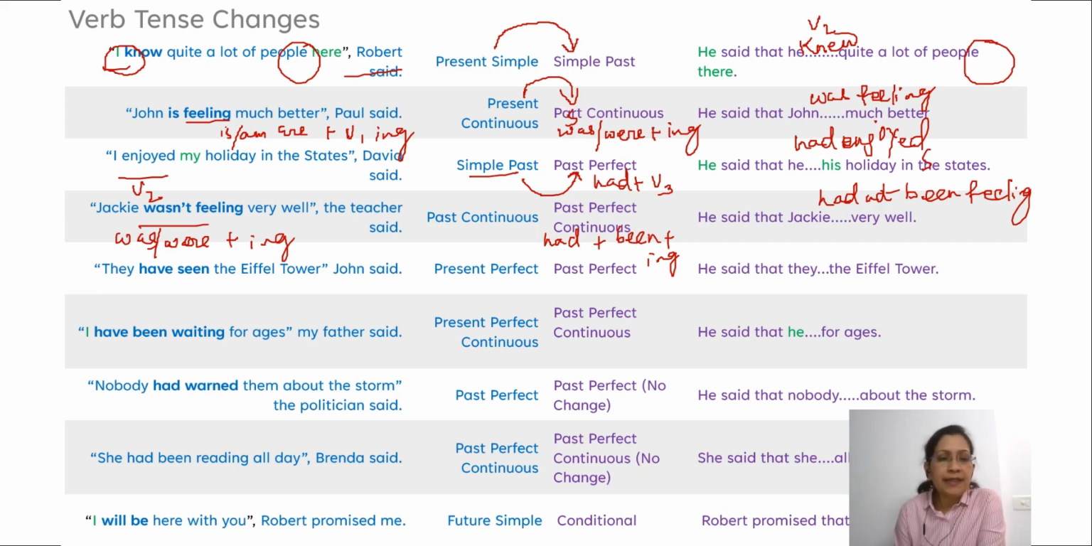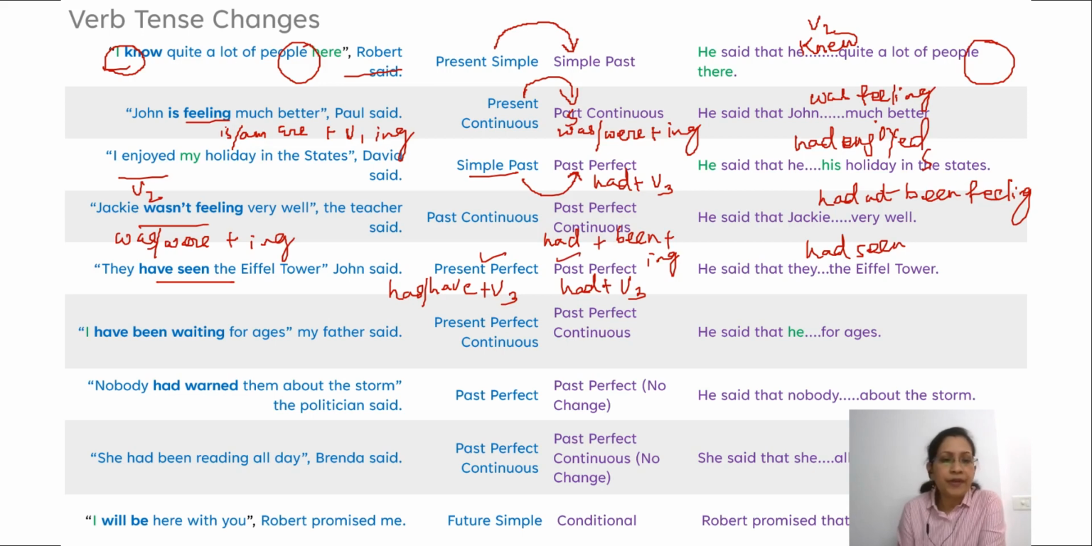They have seen the Eiffel Tower. Present perfect: has or have plus V3 changes to had plus V3. Have seen changes to had seen. They said that they had seen the Eiffel Tower. So present perfect changes to past perfect.